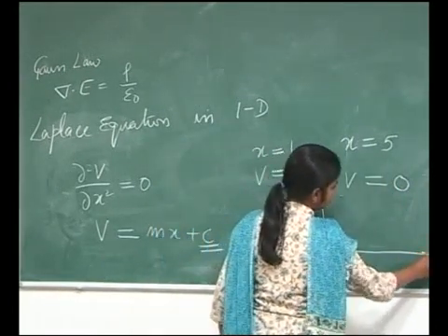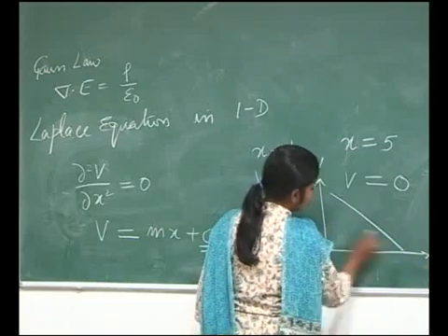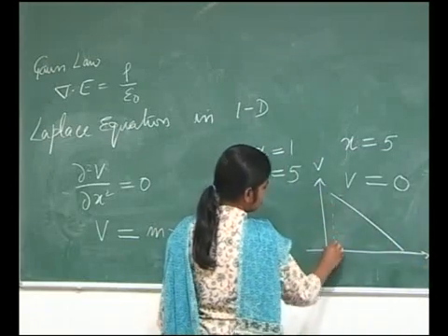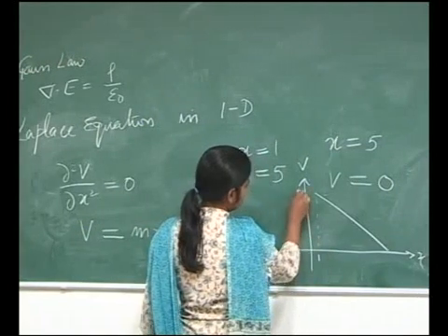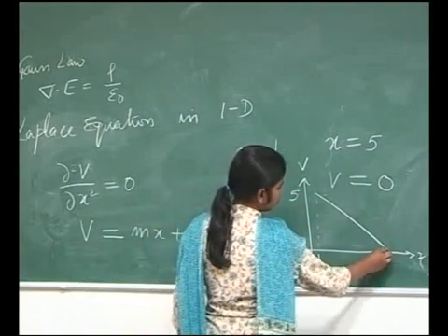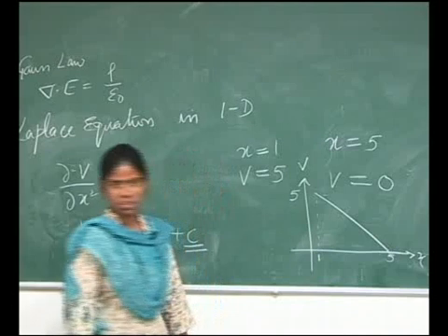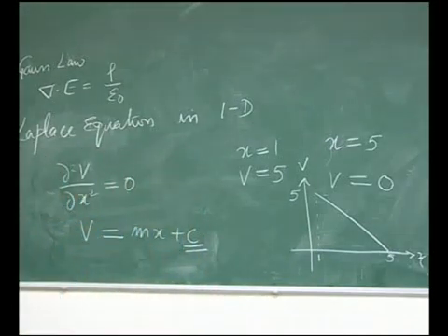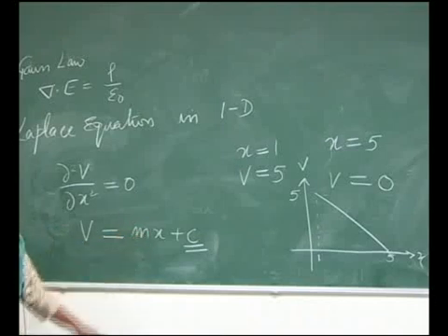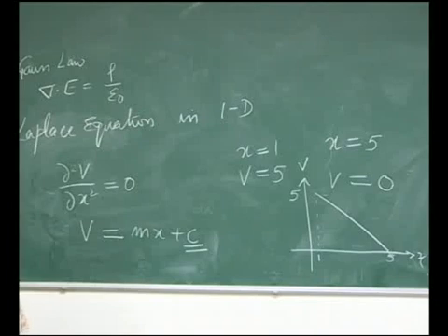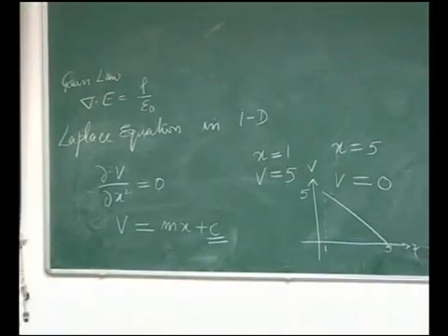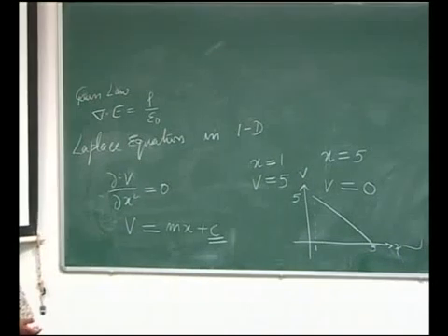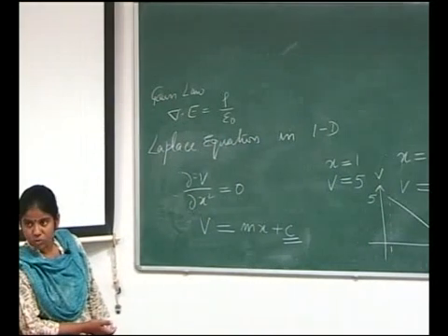So, what would be my plot? It should be something like this, isn't it? So, what is m in this case? What is the value of m? 1? Are you sure? Slope is 1?